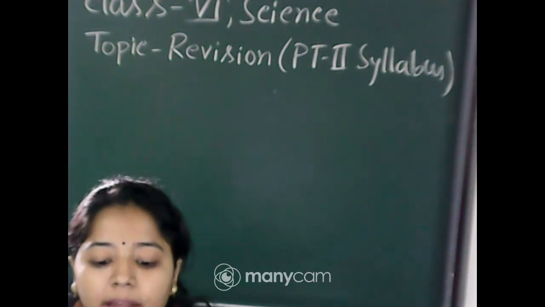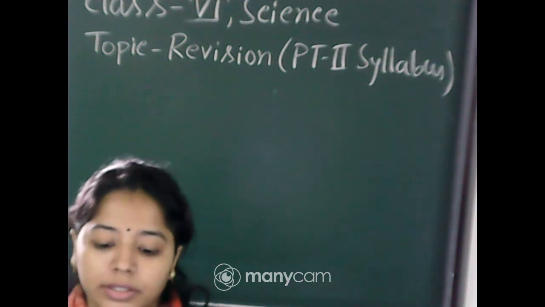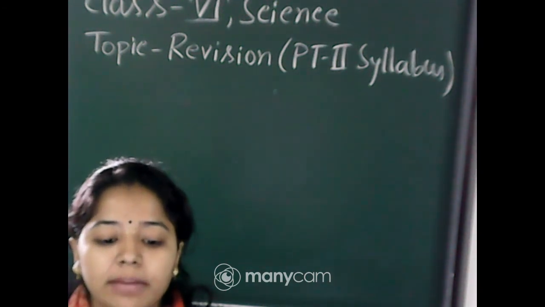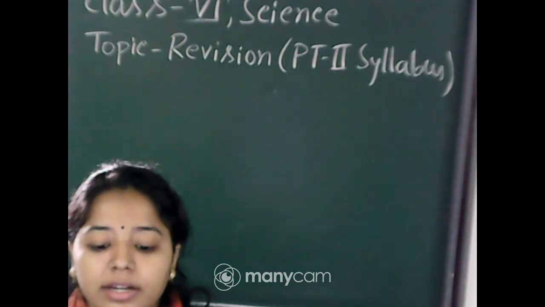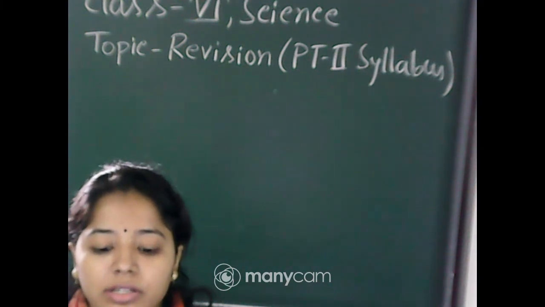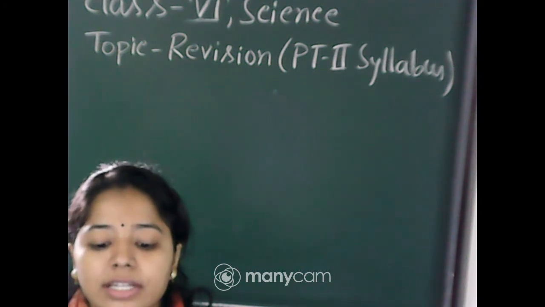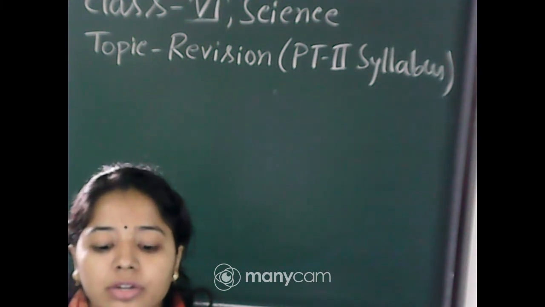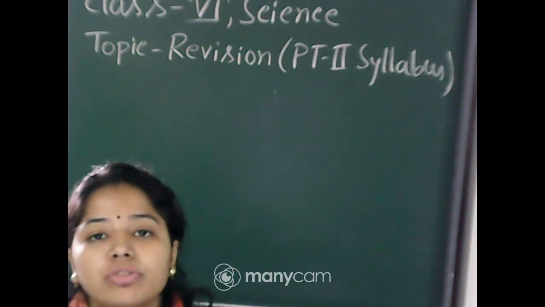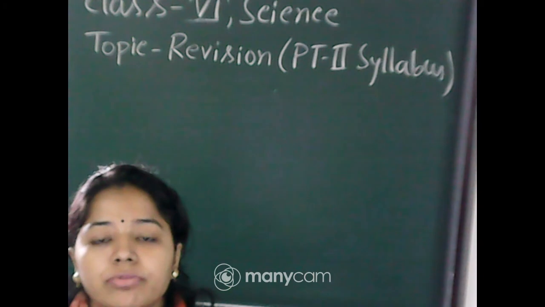And next question: the change which can be reversed is known as reversible change, irreversible change, both A and B, or none of this. You know this answer, very easy, that is reversible change. Now, the process in which liquid changes into gas. Liquid changes into gas by the process of: first option solution, second fusion, third condensation, fourth evaporation. So liquid changes into vapor by the process of evaporation. So option 4 will be the correct answer.